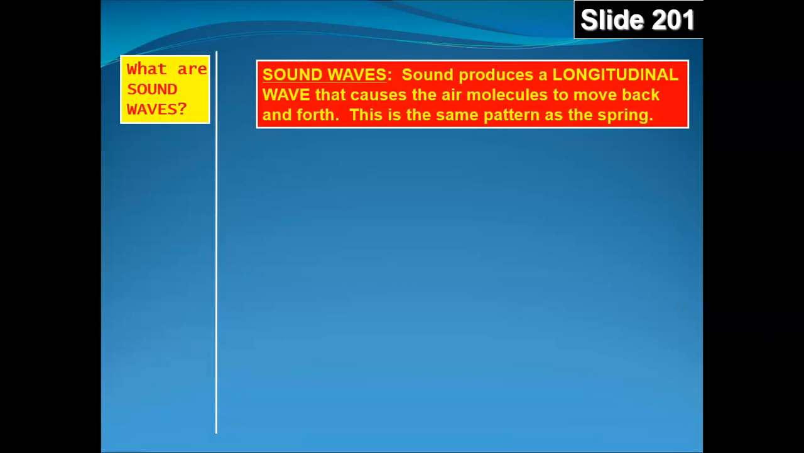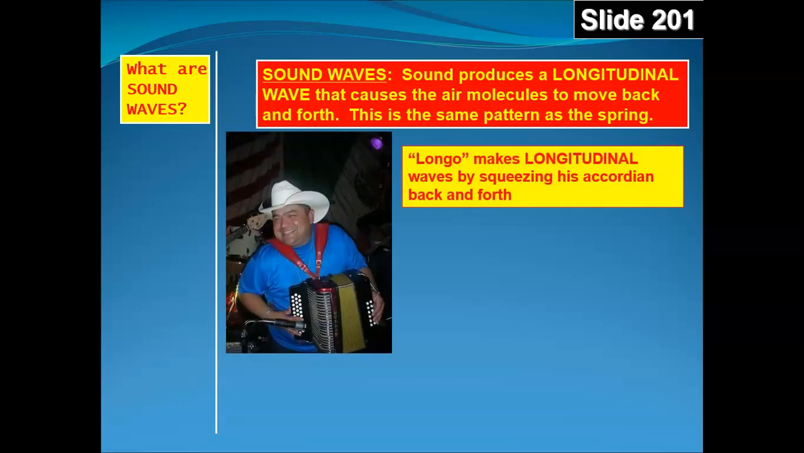What are sound waves? Sound waves produce a longitudinal wave that causes the air molecules to move back and forth. This is the same pattern as a spring. So we'll call this guy Longo. Longo makes longitudinal waves by squeezing his accordion. Now, any instrument will make longitudinal sound waves, but the accordion is a good example because you know how it plays. The man squeezes it back and forth, back and forth. And that's the way sound waves move through space.